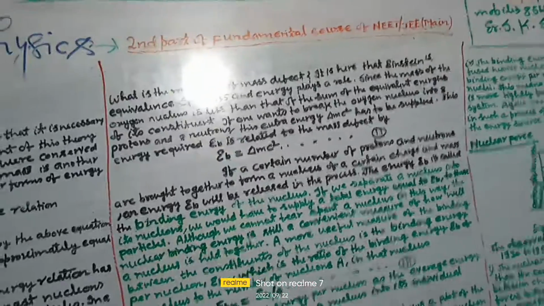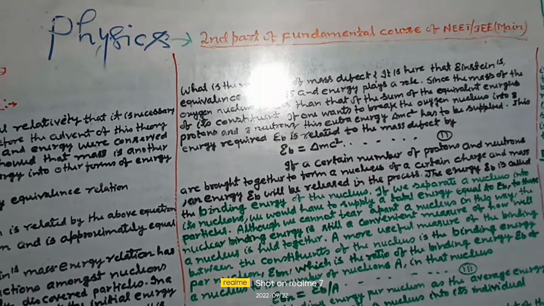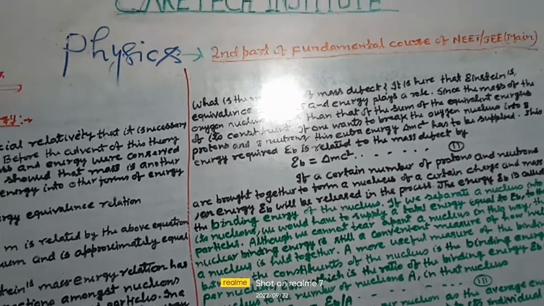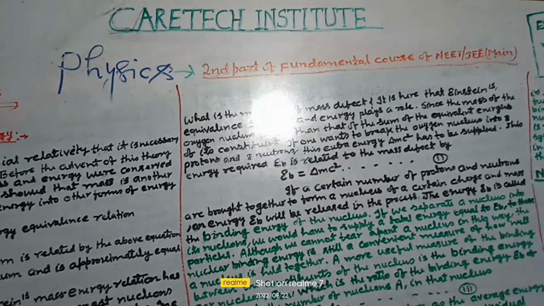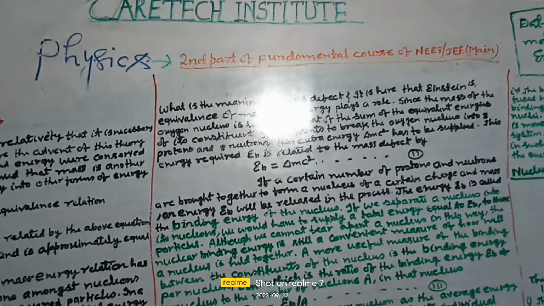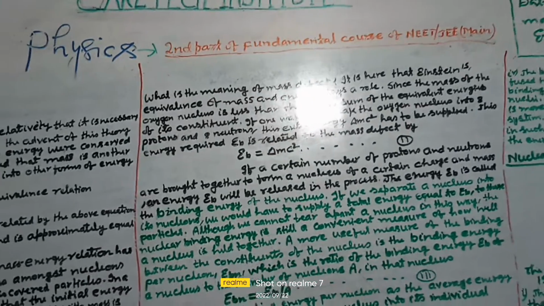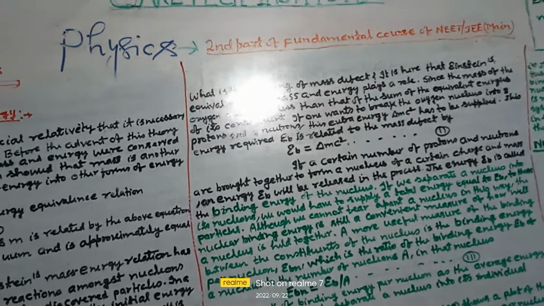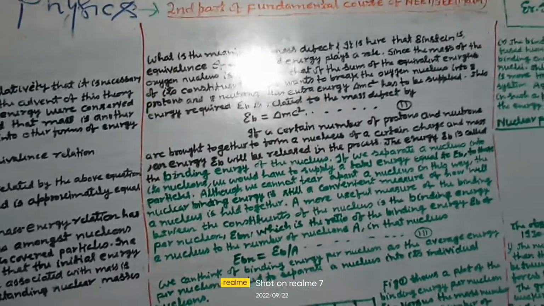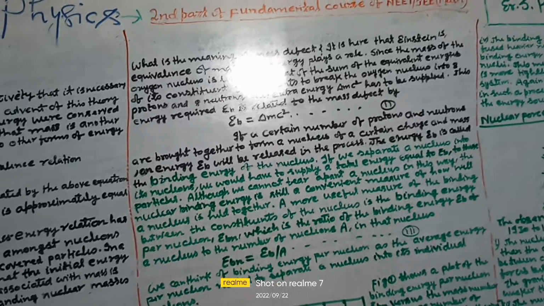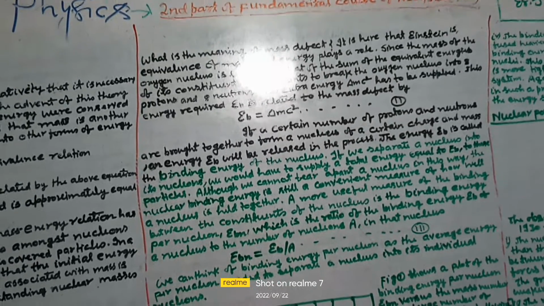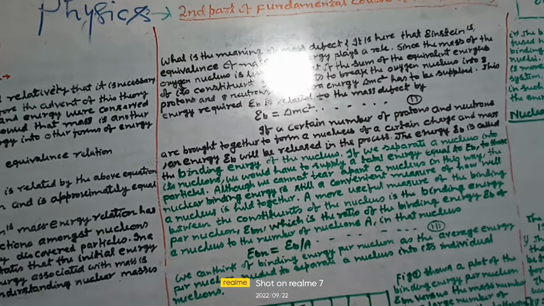It is here that the Einstein equivalence of mass and energy plays a role, since the mass of the oxygen nucleus is less than the sum of the masses of its constituents. If one wants to break the oxygen nucleus into 8 protons and 8 neutrons, this extra energy Δmc² has to be supplied. This energy required Eb is related to the mass defect by Eb = Δmc².